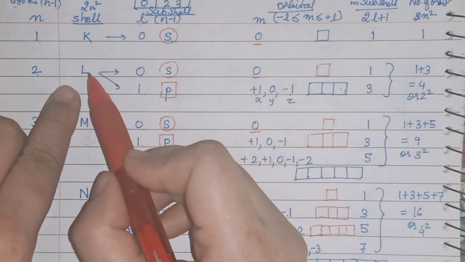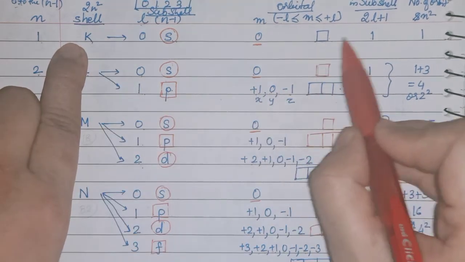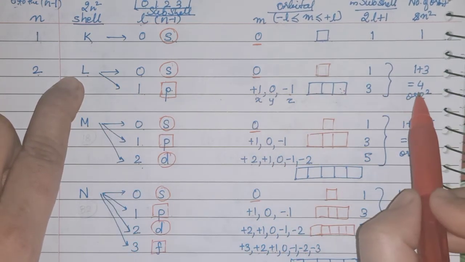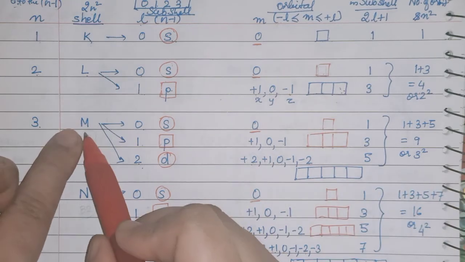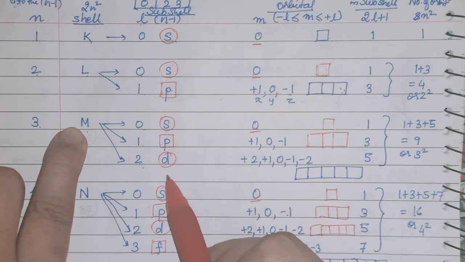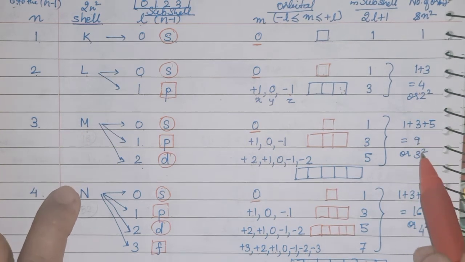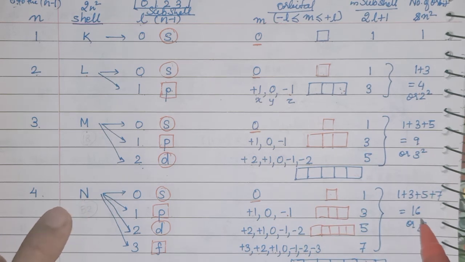Now for each shell, calculate how many boxes there are, children. For K shell, 1 box. So 1. For L shell, 1, 2, 3, 4. 4 boxes are there. So total number of orbitals is 4: 1 of S and 3 of P. M is divided into S, P, D. Now count 5, 6, 7, 8, 9. So total number of boxes is 9. That means orbitals are 9. N is S, P, D, F. Count 7, 5, 12, 13, 14, 15 and 16. Total is 16 boxes. So 16 will be here.